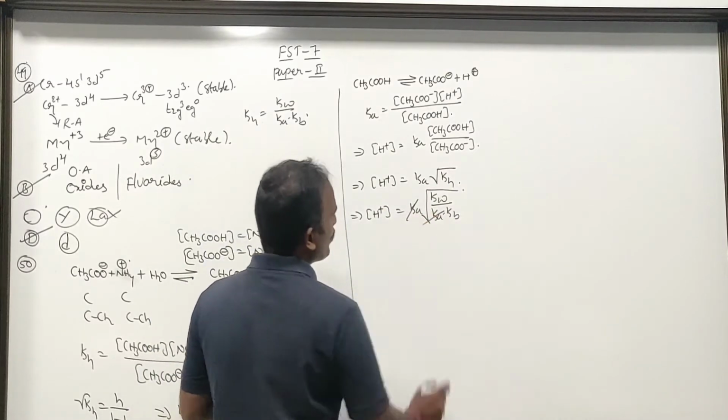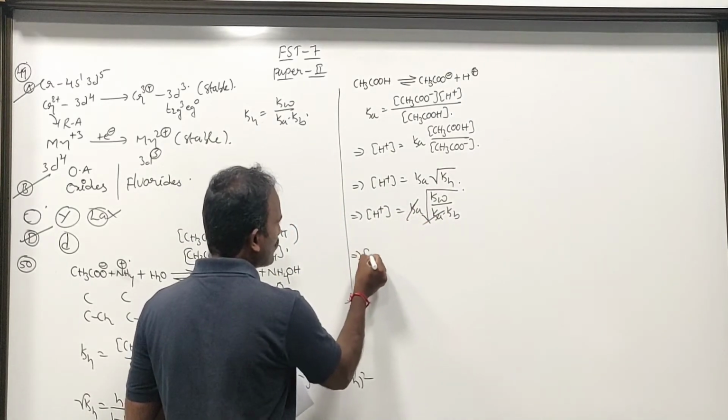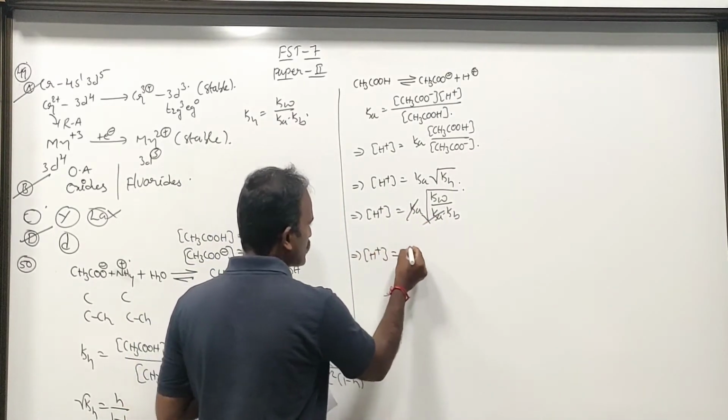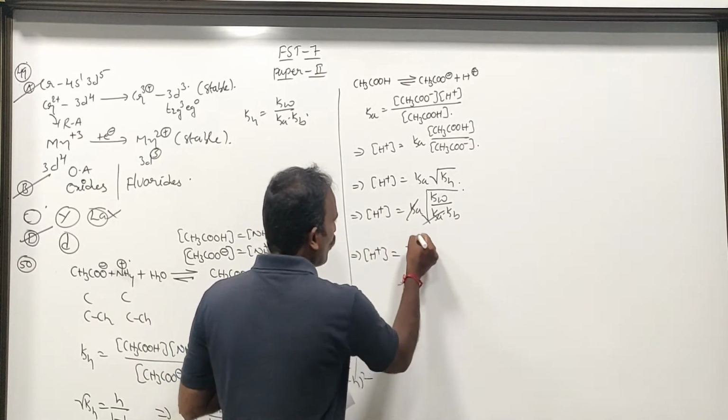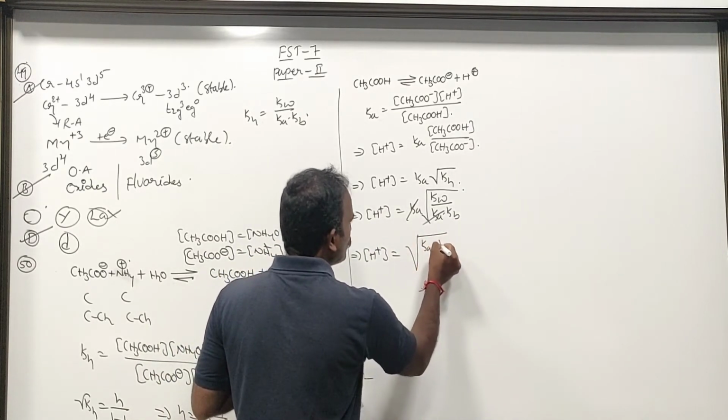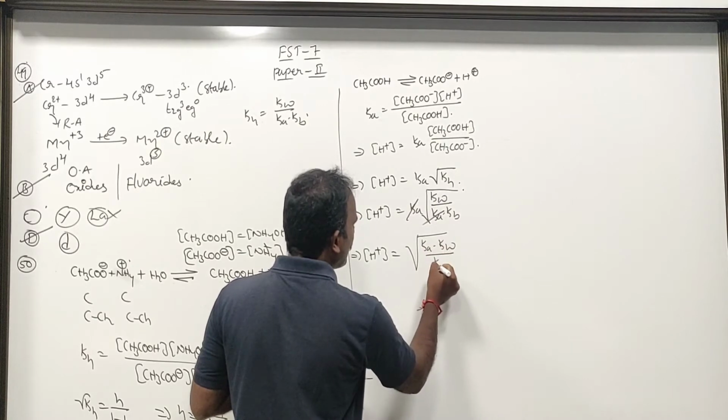Now square root of Ka gets cancelled, which implies that the concentration of H plus is equal to square root of Ka into Kw divided by Kb.